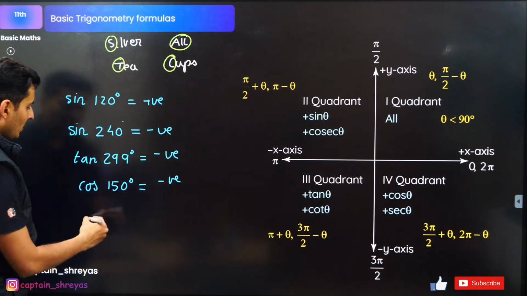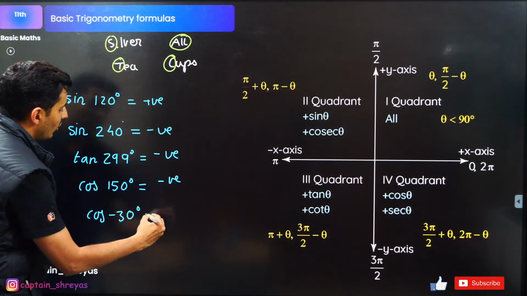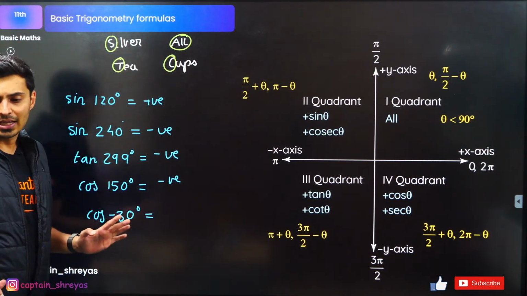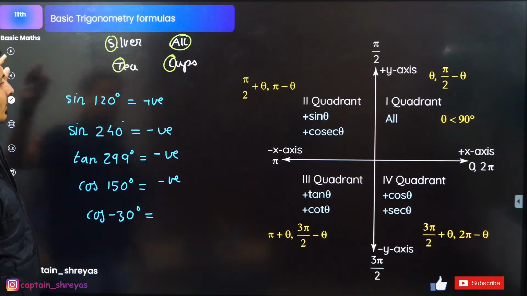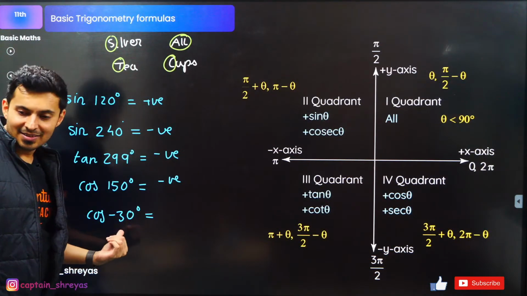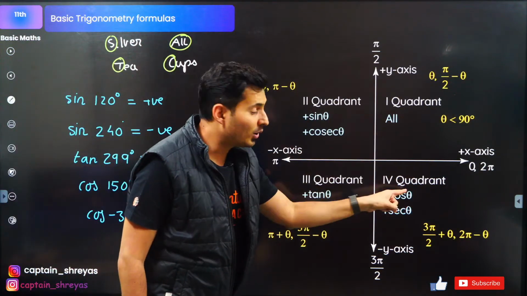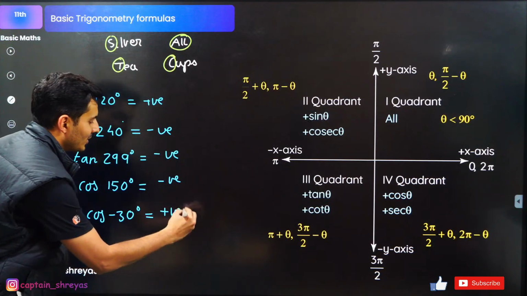Let's try this out. Cos of minus 30 degrees. Positive or negative? That's all you tell me. Nothing else I'm asking. Come on, guys. What is it? Minus 30 will be here. Fourth quadrant, cos is positive. Yes, so this is positive.